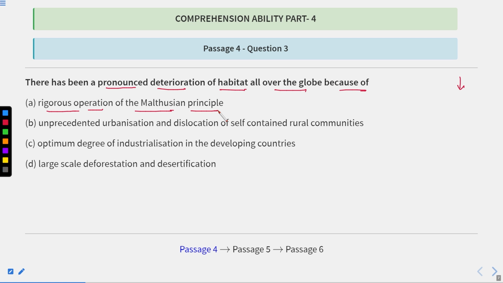Just because of this, I always suggest that you should read newspapers and their articles. For example, you can read The Hindu or the Times of India, because many times the editorials or the passages are taken from those newspapers only.